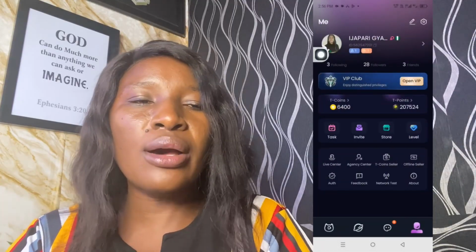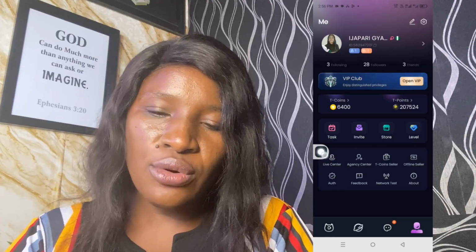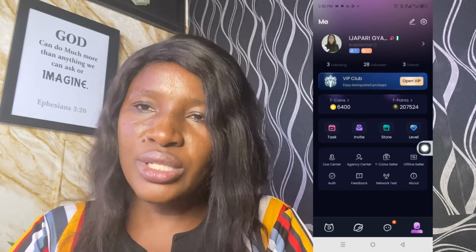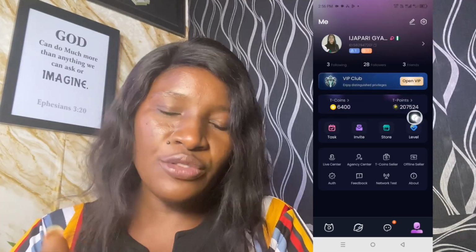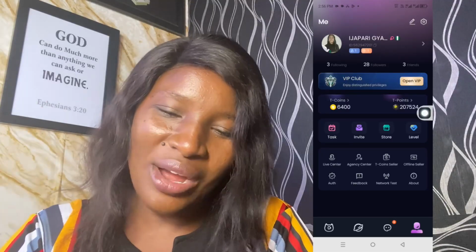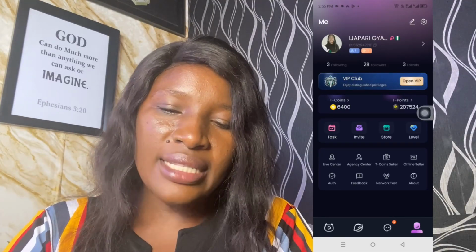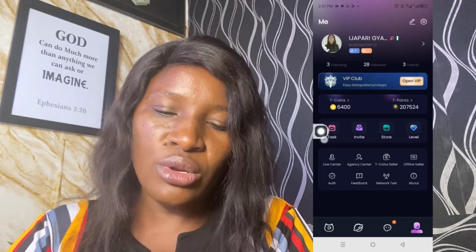So how do you level up to do exchange? Once you have coins, like right now, as you can see, within 3 days I've made $20 on the app. In my next video, I'm going to practically show you how to withdraw, because when I withdraw, I will then show you how I withdraw mine. So right here, if you already have your coins, how then do you do exchange to level up?